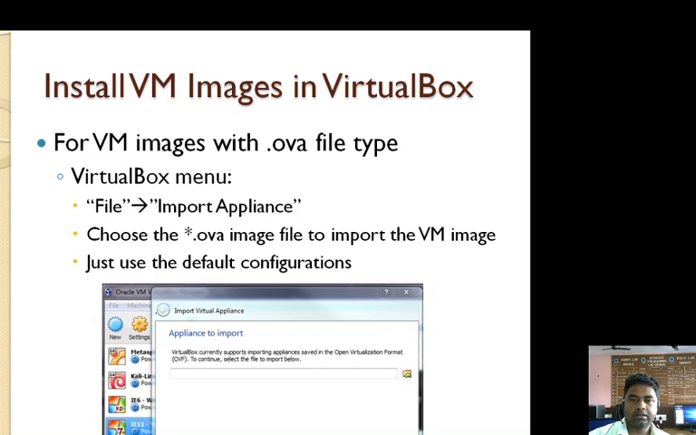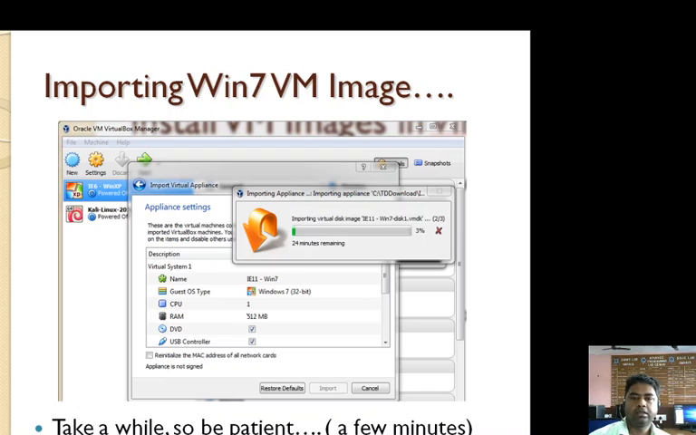After installation and running, we get an icon like this, and in the VirtualBox menu, we go to File, then Import Appliance. We then choose the OVF file image to import the VM image and just use the default configuration. This one takes a while, so be patient. This will take some time, either a few minutes or a few seconds.